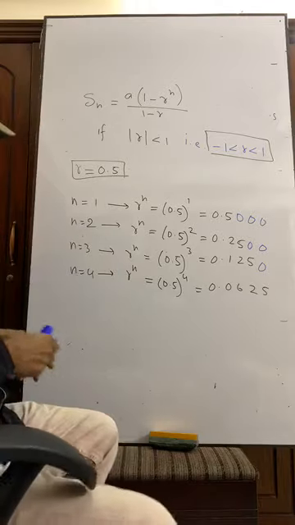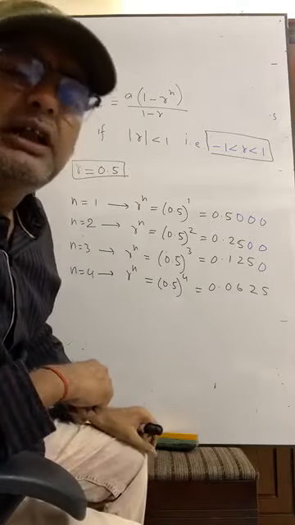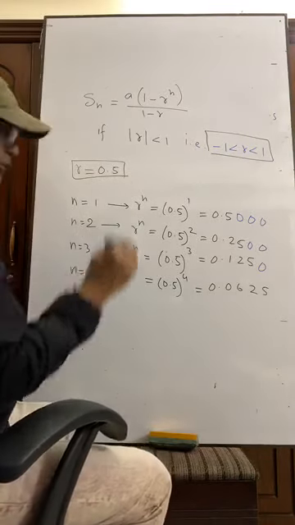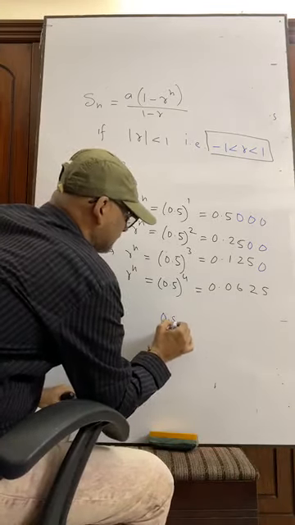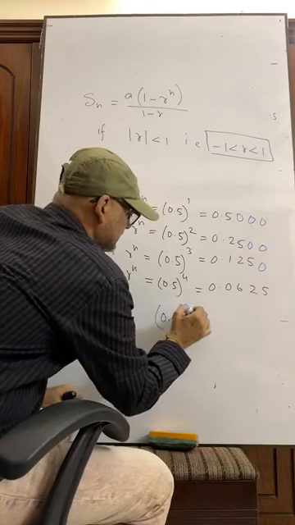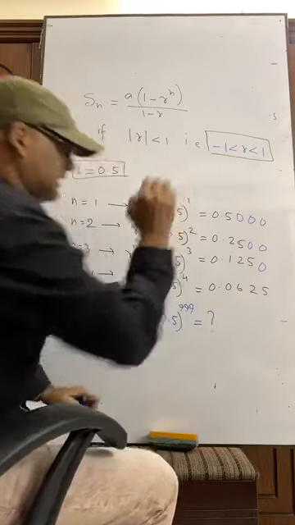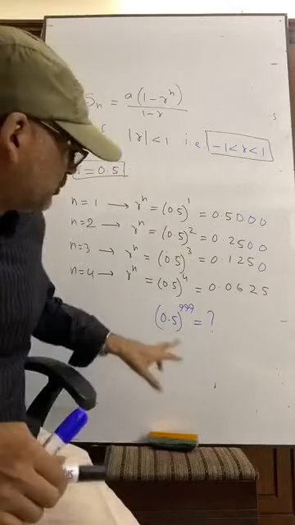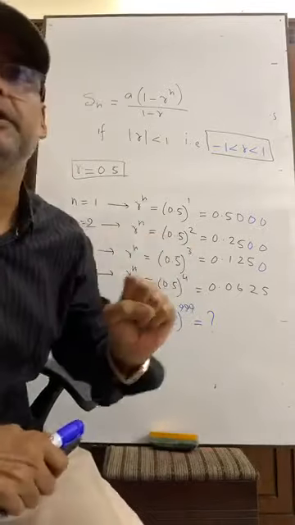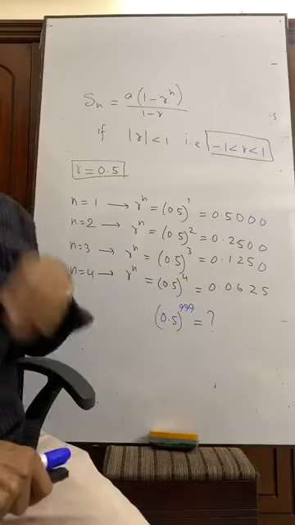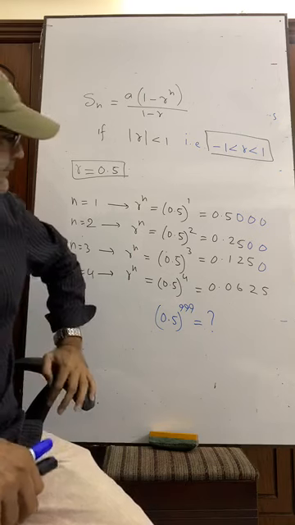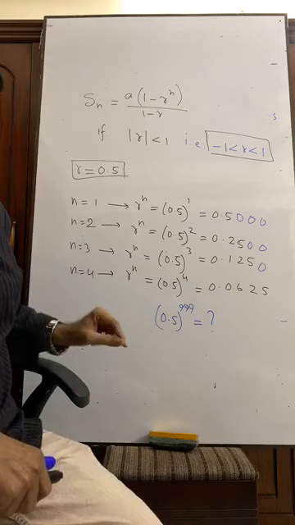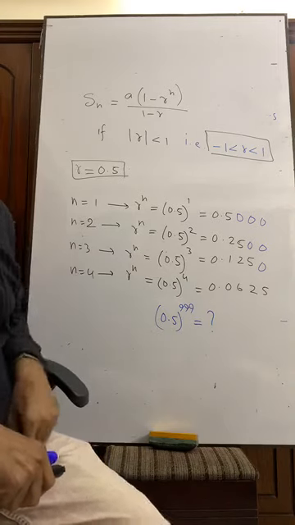If it is sufficiently large, suppose I am giving you a math, 0.5 to the power 999. What will be the result? Can you write me? Please tell me, what is the result? 0.5 to the power 999.